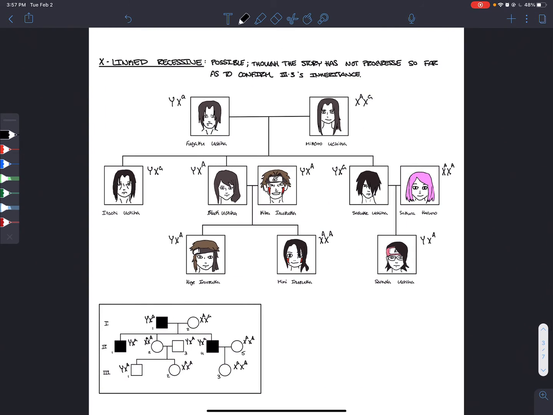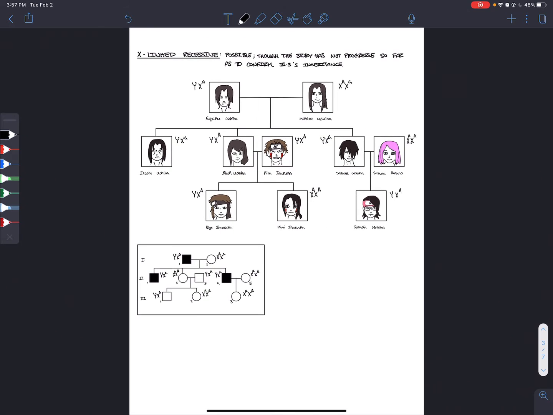So this third page, I've outlined an in-depth analysis of why the X-linked recessive is a possible mode of inheritance. Here you can pause the video to see for yourself all the possible genotypes of the individuals in the pedigree. However, keep in mind that Sadara Uchiha still hasn't been confirmed to have the Mangekyo in the show.